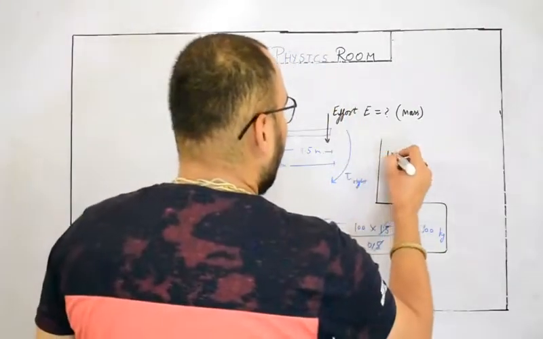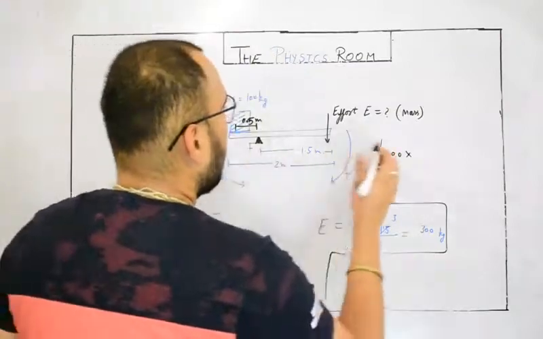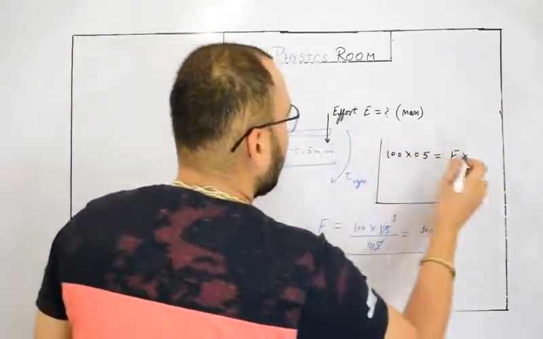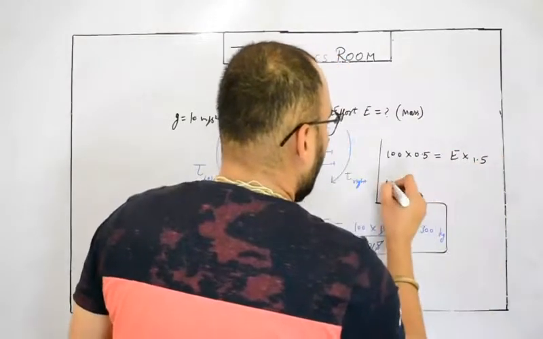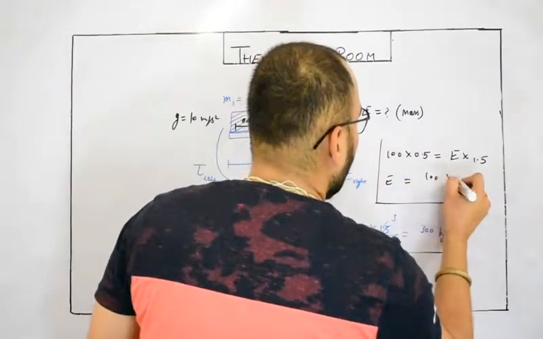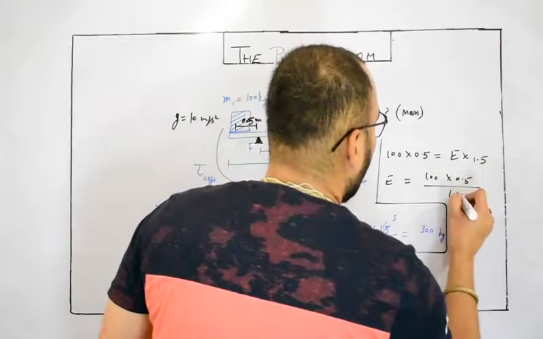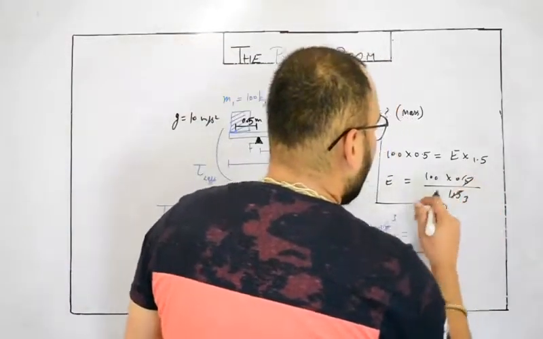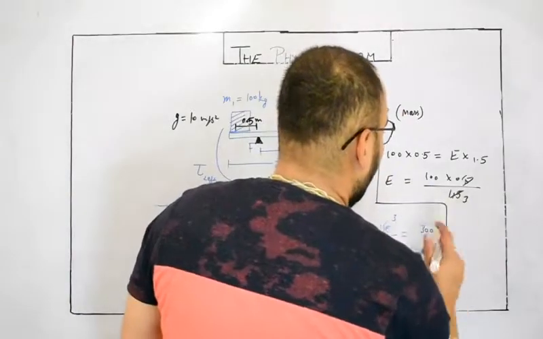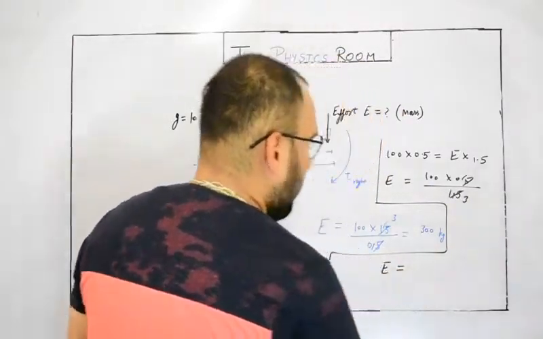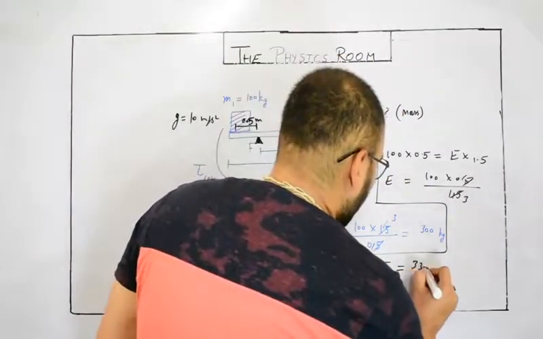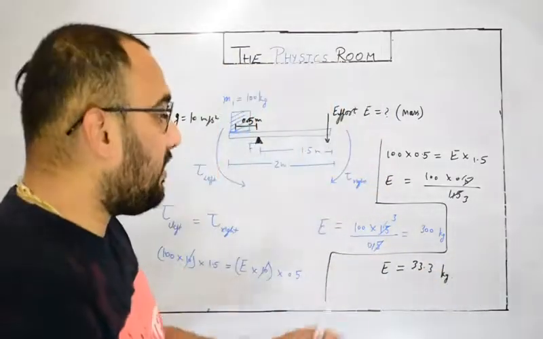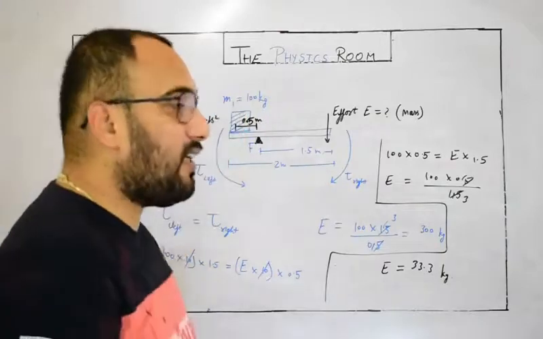So this time 100 into perpendicular distance 0.5 equals E into perpendicular distance 1.5. So E would be 100 into 0.5 upon 1.5, or we can replace it by 3, and 300 divided by 3, so you will get E equals 33.33 kg. Means only 33 kg mass would be sufficient to lift this 100 kg.